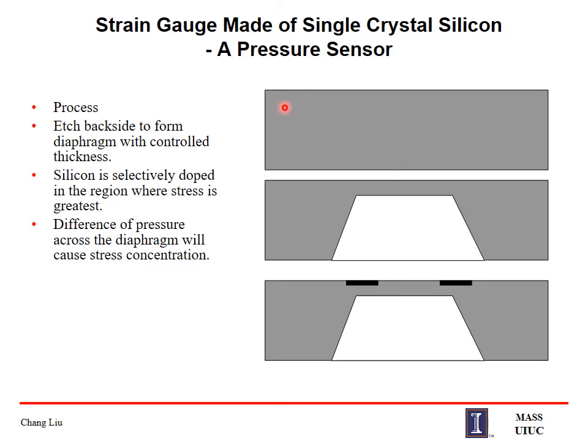Figure shows the strain gauge made of a single crystal silicon. This single crystal silicon is etched on the backside. You are etching the backside to form a diaphragm, and silicon is selectively doped in the region where the stress is greatest. Here silicon is doped where the stress effect is more. The difference of pressure across the diaphragm will cause the stress concentration. So the maximum effect of the diaphragm deformation will be happening in this region.